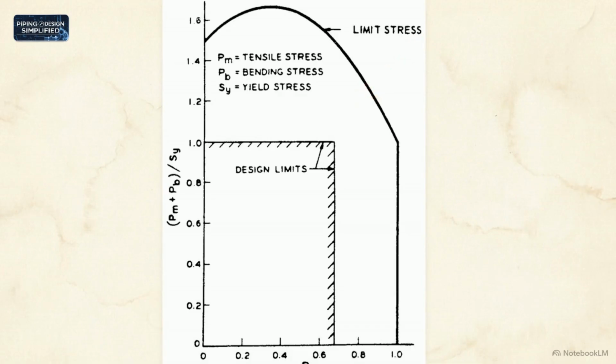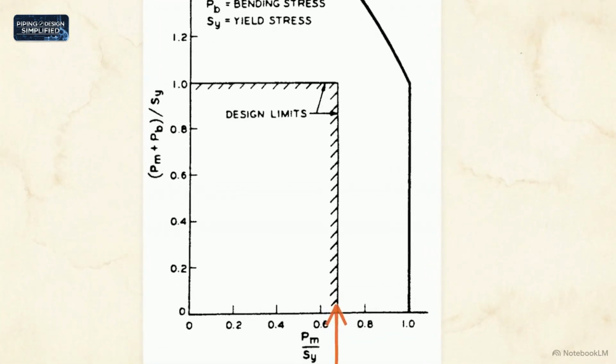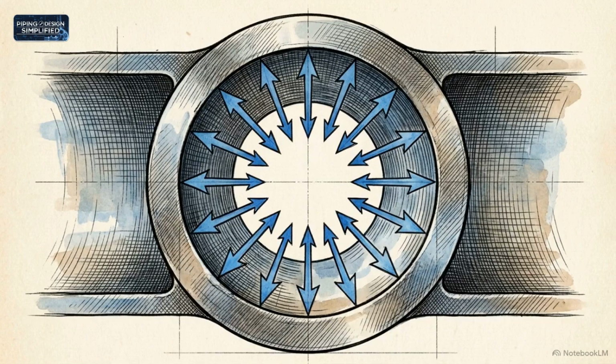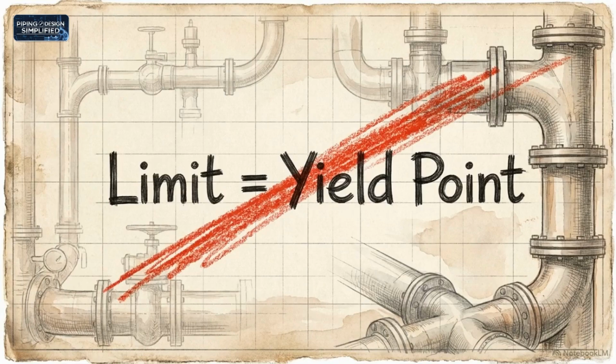By setting strict boundaries, such as capping the general primary membrane stress at 2/3 of the material's yield point, ASME B31 locks in an adequate safety factor against this gross limit load. These primary load limits operate as constraints, ensuring the pipe structure holds its own weight and contains its internal pressure without buckling. Secondary stress ignores those rigid safety factors entirely.